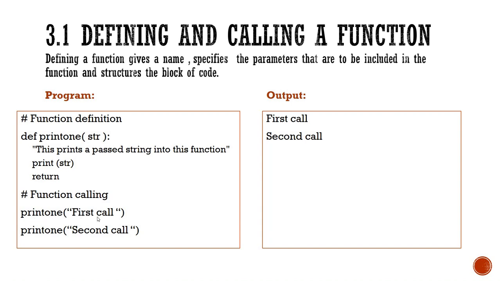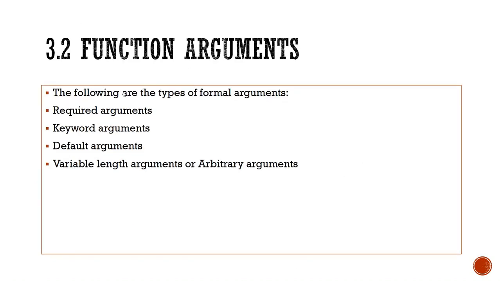So print1 of first call will call the function print1 by passing first call, and in the next statement the function print1 is called again by passing second call. When first call is passed, str receives the value first call and it will print str, which is first call, and the output is shown here. The second time, when str receives the argument value as second call, it prints the str value as second call. So this is the output of the function.